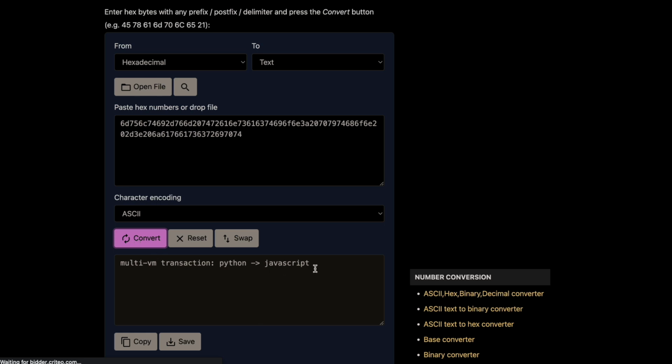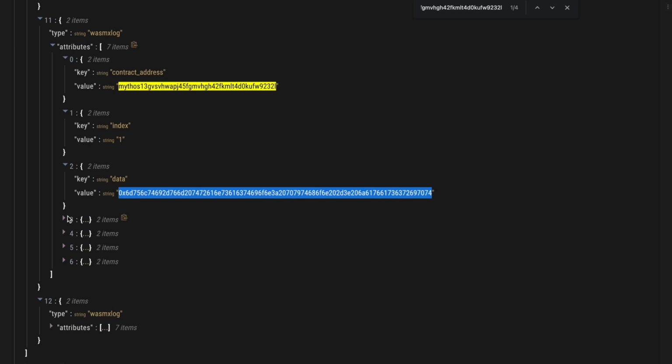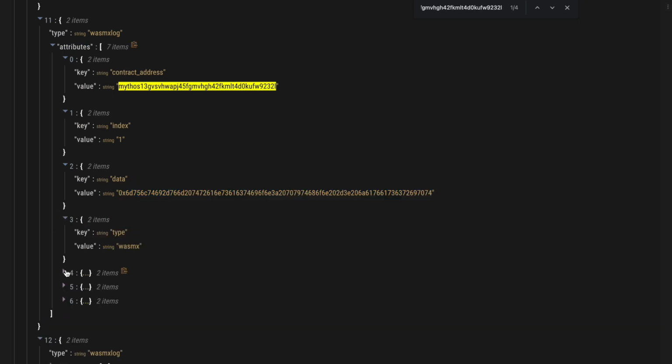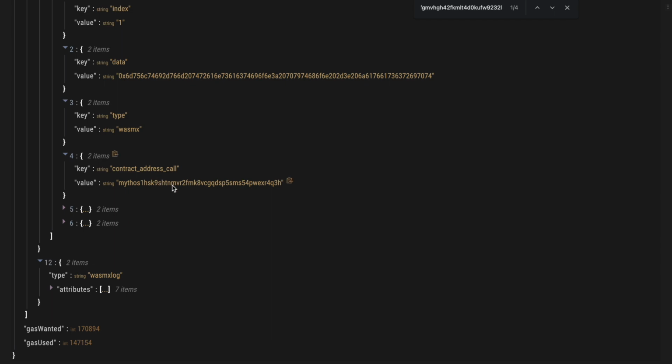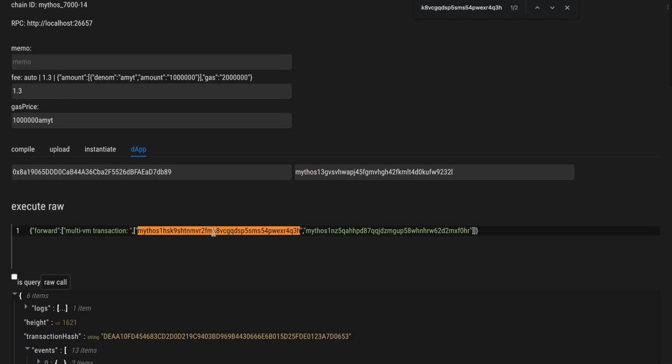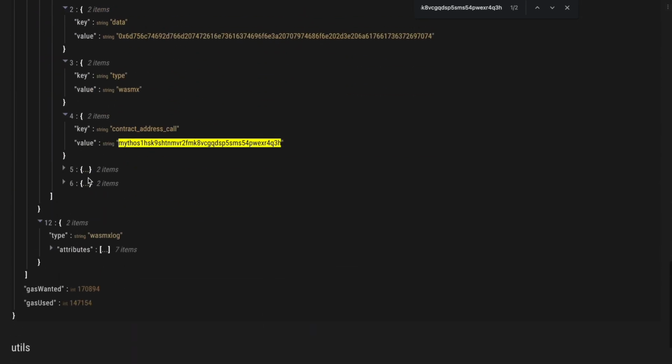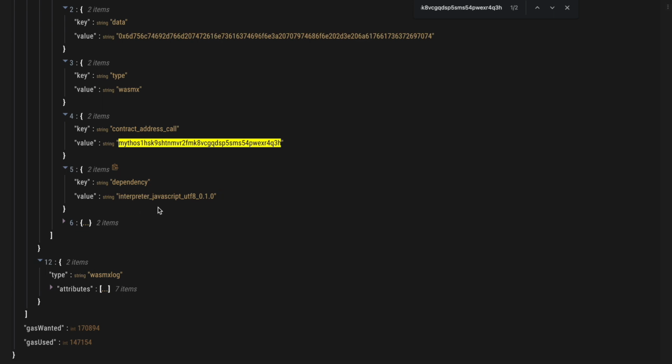So this is a log made by the JavaScript contract after it has added its own contract variable. Now the contract address call is actually the address of the JavaScript contract, which is this address that we gave here. We are already in an inner call. And the system dependency is the JavaScript interpreter that has received actual source code and then the version.